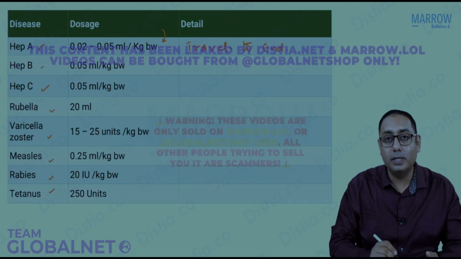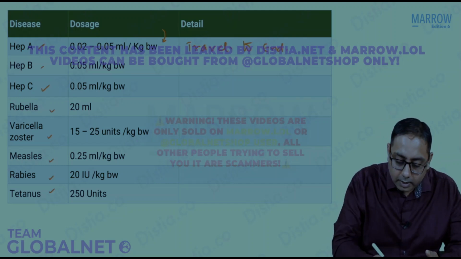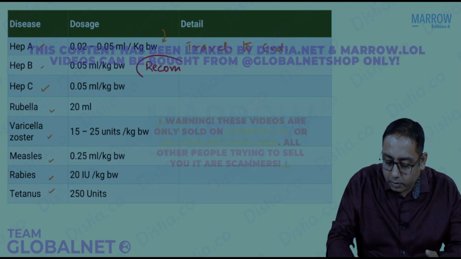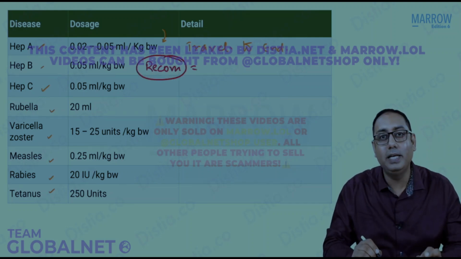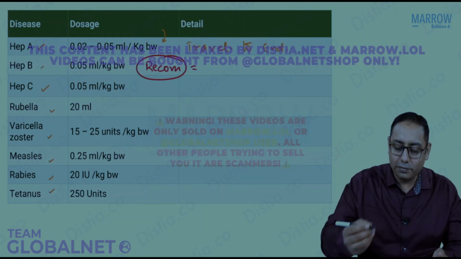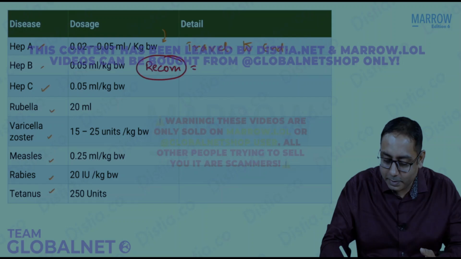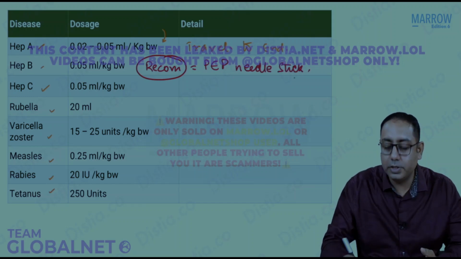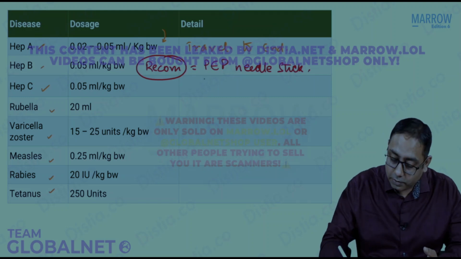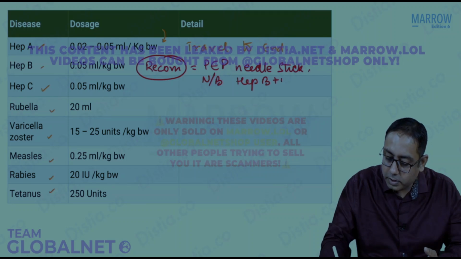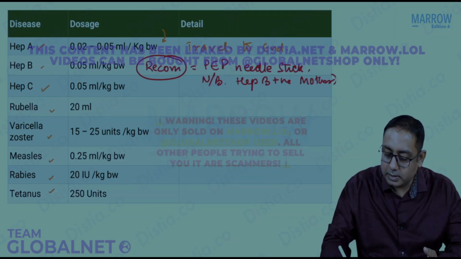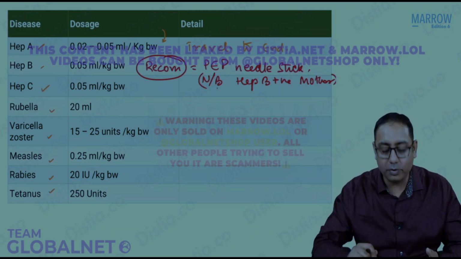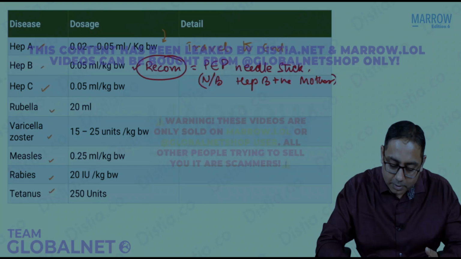Hepatitis B immune globulins are extensively used, and they are in fact recommended all the time. Where do we recommend hepatitis B immune globulin? You might have heard it during your session in hepatitis B, that it is given in cases of post-exposure prophylaxis to needle stick injury. Immune globulins are also given in cases of newborns born to hepatitis B positive mother. So in those cases that the child is exposed to hepatitis B, we are going to give the hepatitis B immunoglobulin. They are very much recommended.